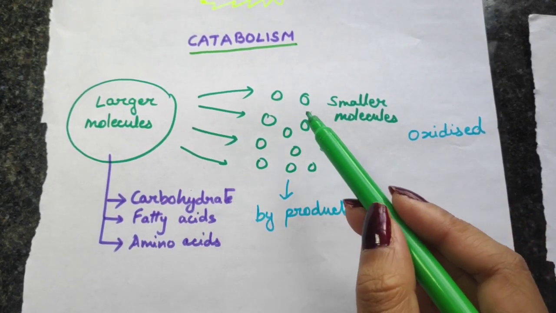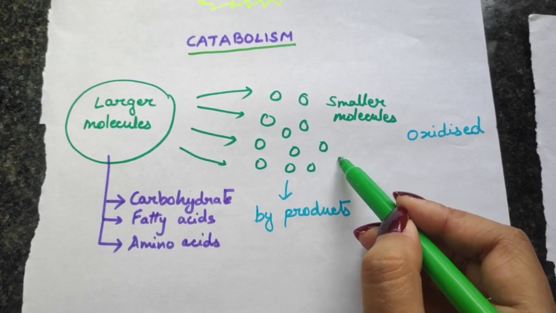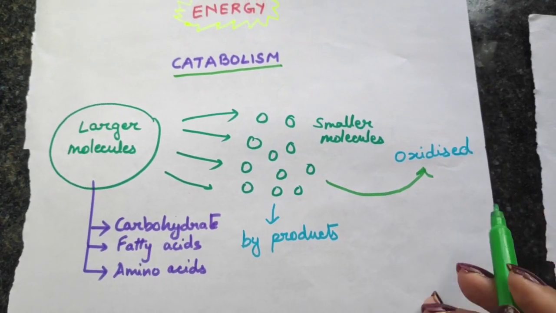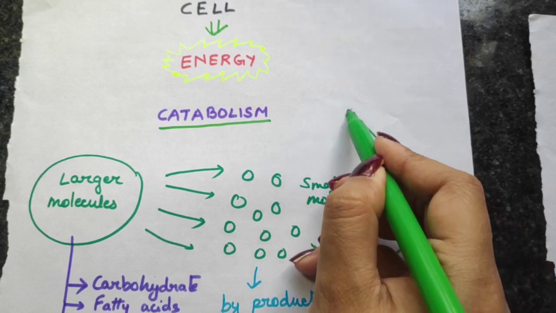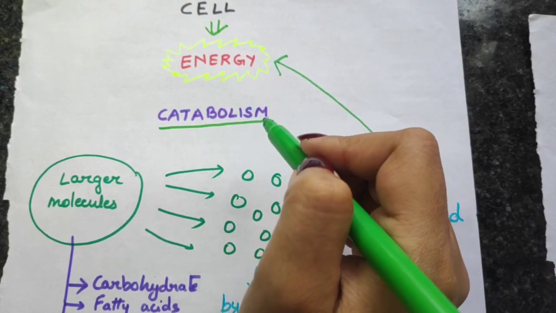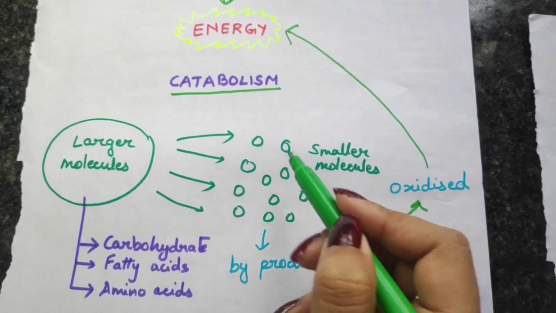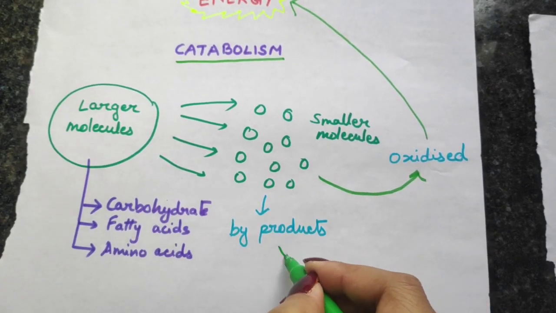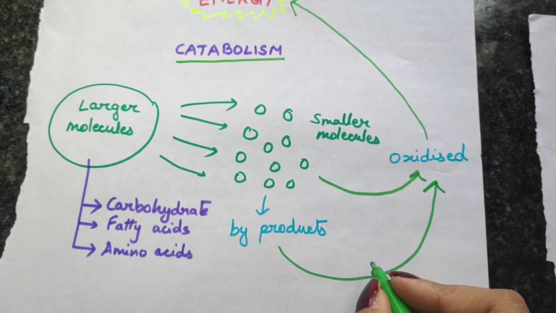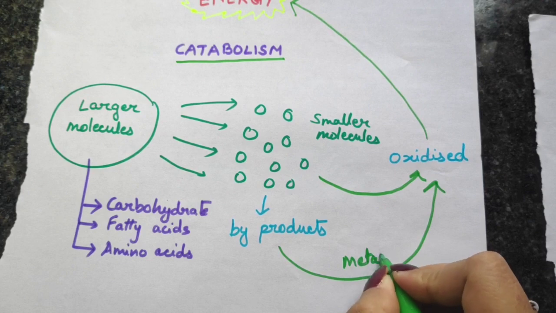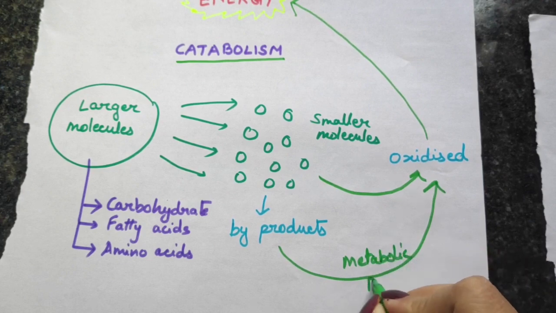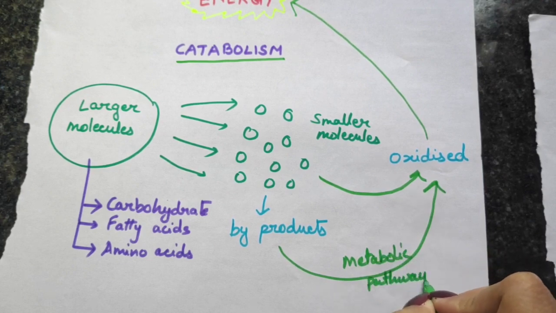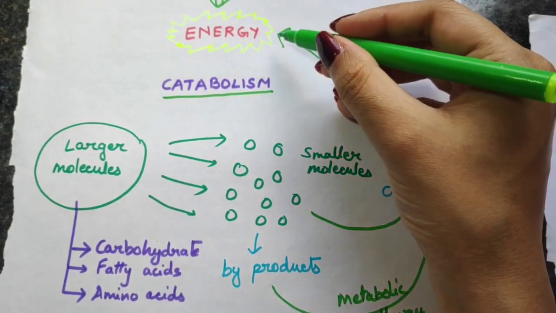How does that happen? These smaller molecules will either be directly oxidized and finally give energy, or else they can act as byproducts in some other metabolic pathways, and therefore they will finally give the energy.